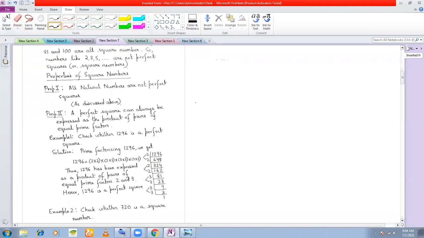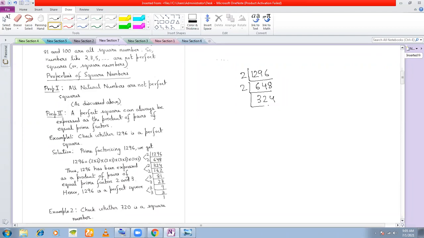Next, property number 2. A perfect square can always be expressed as a product of pairs of equal prime factors. This is a very, very important property. See, I have taken the example of 1296, right? The question here is, check whether 1296 is a perfect square. So what I do is I prime factorize 1296 to get 648,